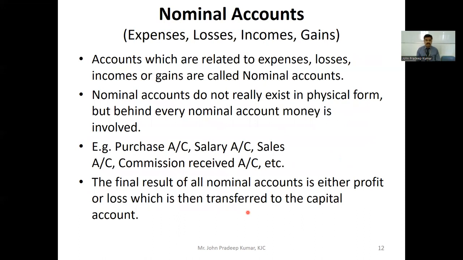And the last account is called nominal account, which is maintained for expenses, losses, incomes, and gains. So accounts which are related to expenses, losses, incomes, or gains are called nominal accounts. Nominal accounts do not really exist in physical form, but behind every nominal account, money is involved. Examples of nominal accounts are purchase account, salary account, sales account, commission received account, etc. And the final result of all nominal accounts is either profit or loss, which is then transferred to the capital account.